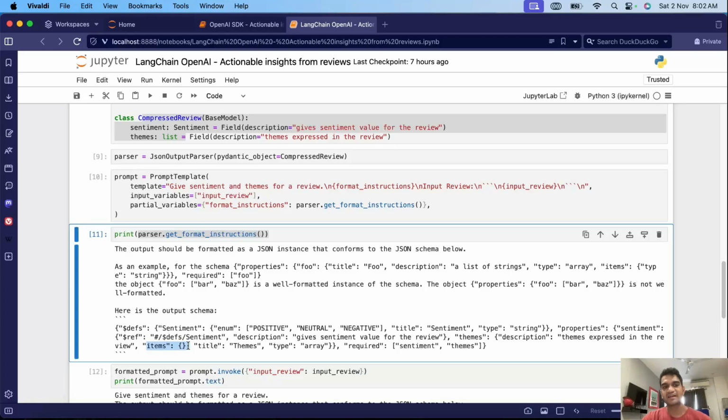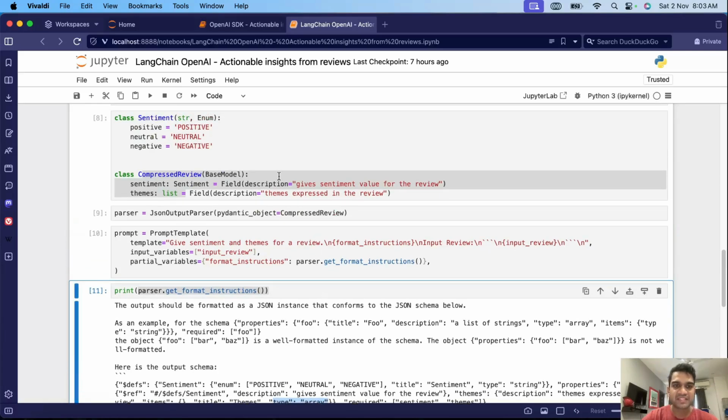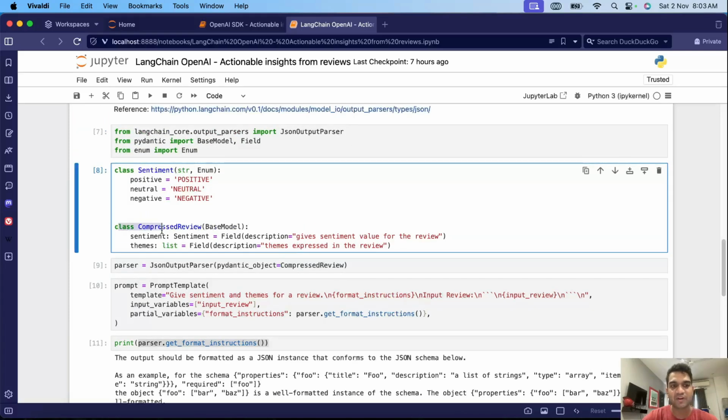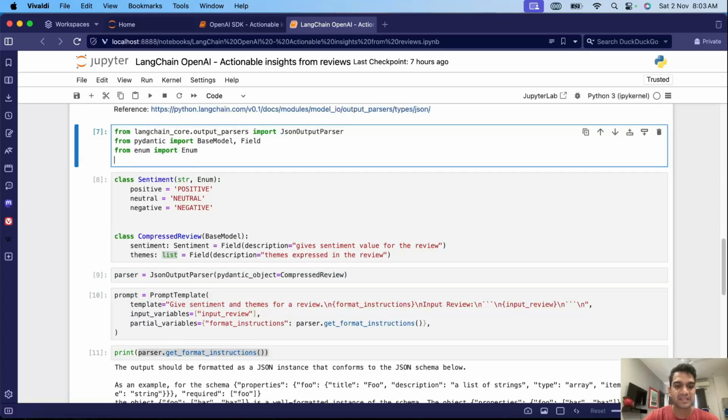This means we are not giving any description about each item in the theme. Ideally, we should tell that theme is an array, which is captured, but it's an array of strings. That is what is missing. The mistake that we made is that while defining the pydantic model, we should give it a list of strings rather than just giving it list. So let me import List here.